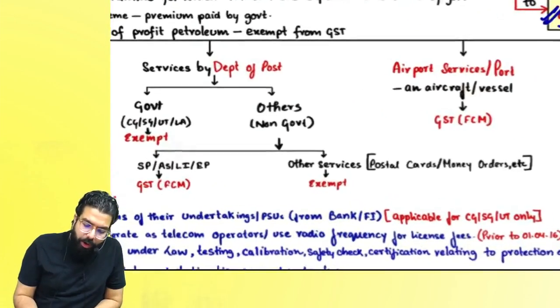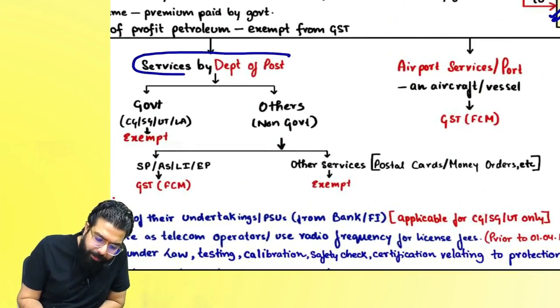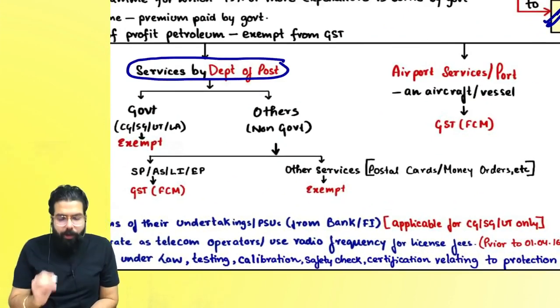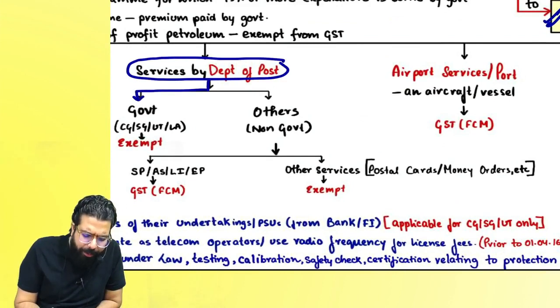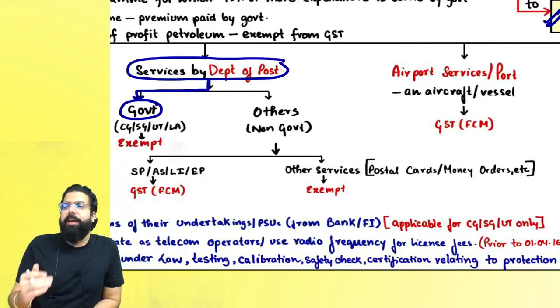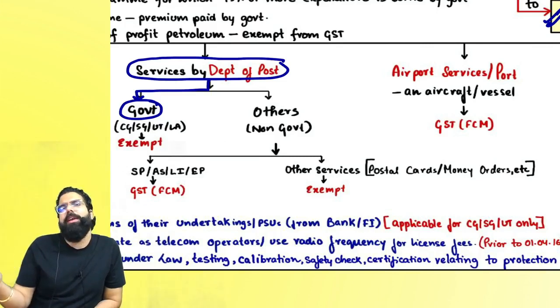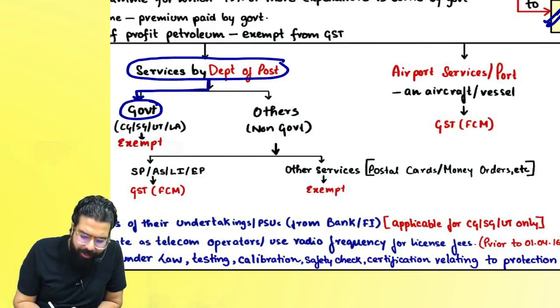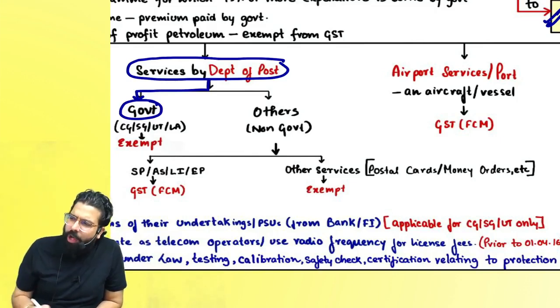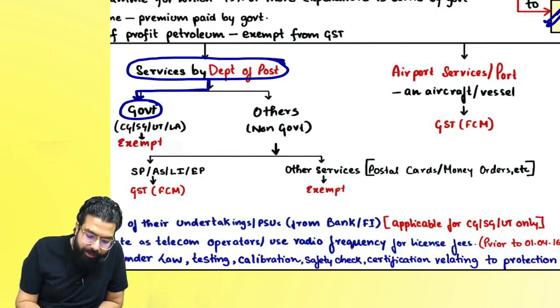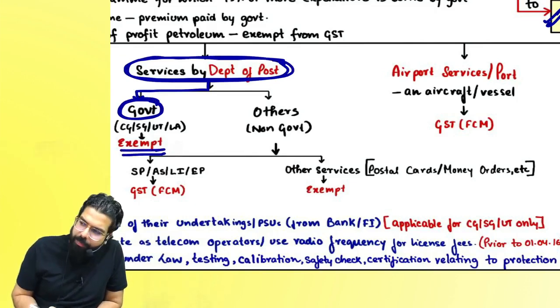Now here the government's first department is the department of post. If the department of post, the post office, is going ahead and giving any services to the government, which is basically any department of the central government or any department of the state government, basically government to government service, it will be like a government to government service. But what they are telling is, if the department of post is giving services to the government, it will always be exempt.